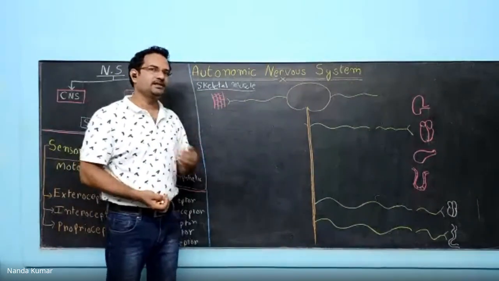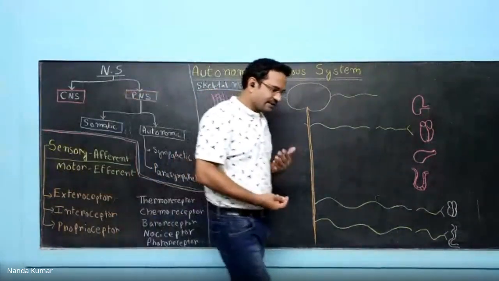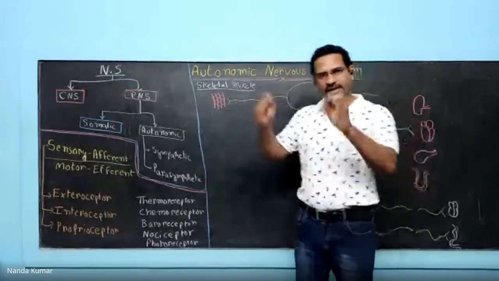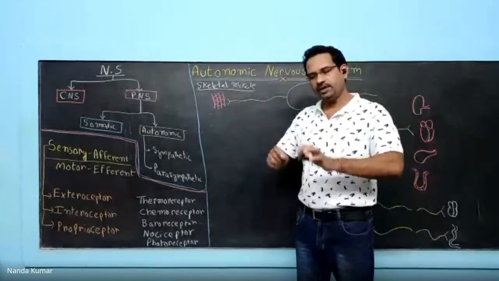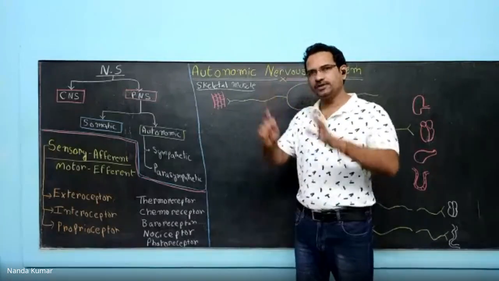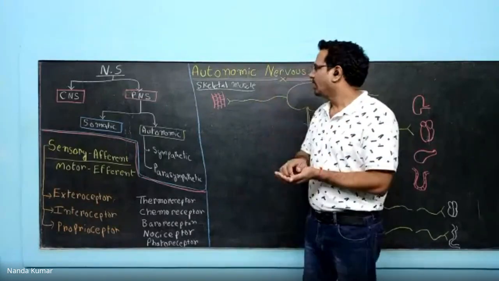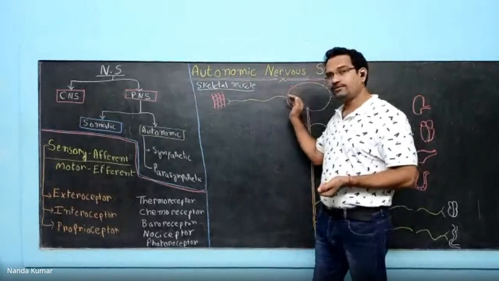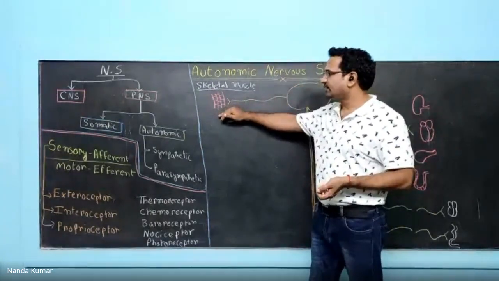Now, you need to understand certain things from the neuron. When you see the neurons, it has got dendrites, the cell body, axon, and neuronal ending. So these are the parts of a neuron. Now, the neuron starts from the brain and reaches towards this skeletal muscle.